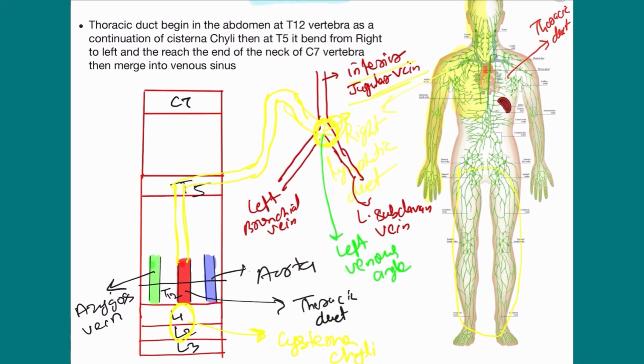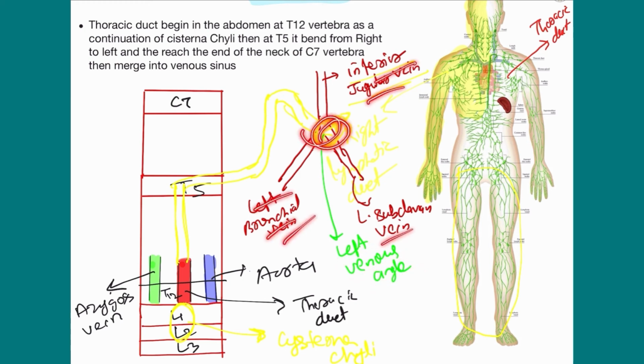First, cisterna chyli drains from the lower limb. Cisterna chyli is present between the lumbar 1 and lumbar 2 vertebra. Then the thoracic duct starts from the thoracic 12 vertebra and reaches till thoracic 5. After that it bends to the left and reaches the neck region at the level of cervical 7, and then bends downward and opens into the left venous angle where all three veins are merged together.